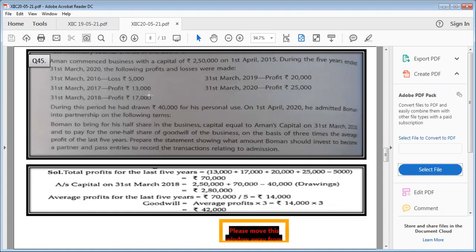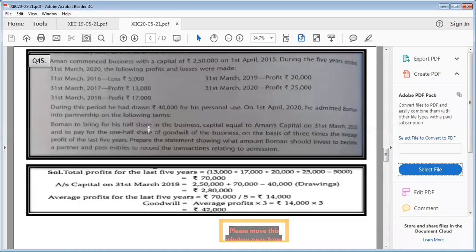2017, there was a profit of 13. 18 also there was profit. 19 also profit, and 20 also profit. During this period, he has withdrawn 40,000 for his personal use. On 1st April 2020, he admits Bowman into the partnership on the following terms.